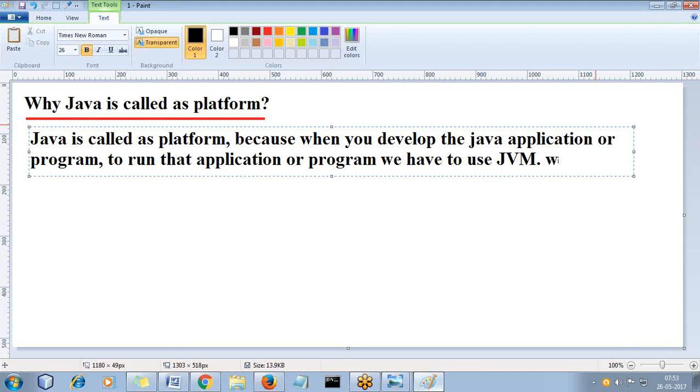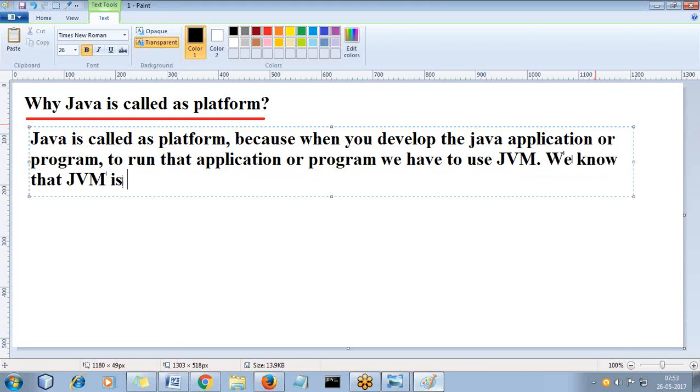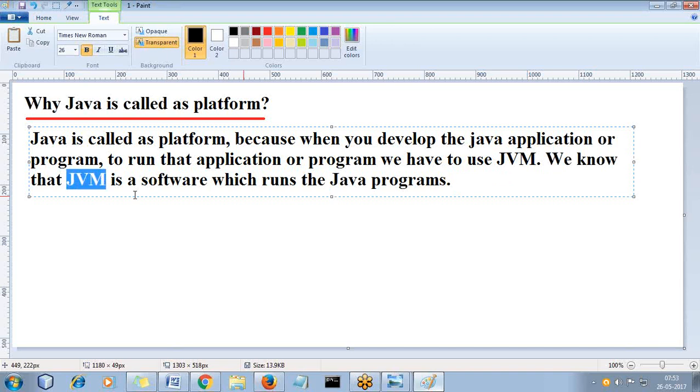We know that JVM is a software which runs the Java programs. See, without having JVM, can we run the Java programs? No. This JVM actually behaves like a platform.